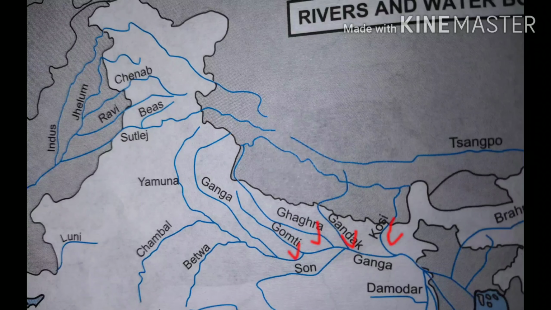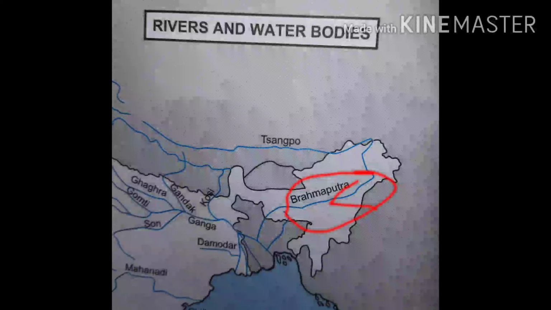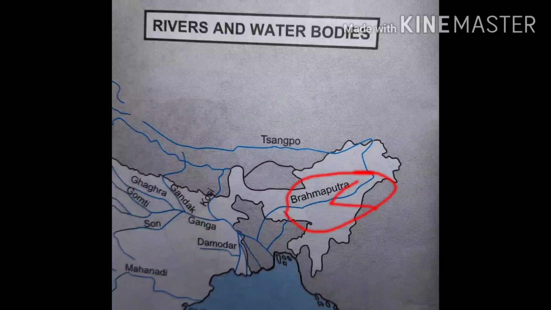There are 2 more tributaries which have to be marked. One is Damodar. It is a horizontal river, flowing horizontally in the West Bengal state. And another most important tributary of Ganga is Brahmaputra. In India it is named as Brahmaputra, but if you trace it back into China, its name is Sangpo. It is named as Sangpo in China, and when it flows into India it is named as Brahmaputra.